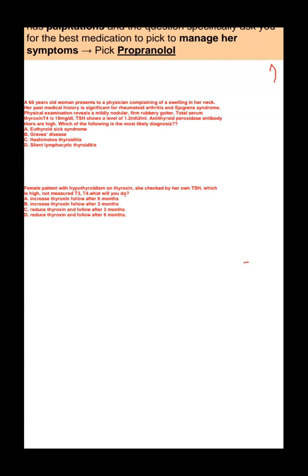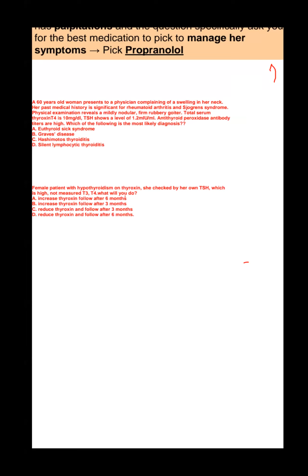Then the thyroxine dose is not enough, so we must increase the drug. Options are increase thyroxine and follow up after 6 months, or increase thyroxine and follow up after 3 months. I think the better choice is to increase thyroxine and follow up after 3 months.